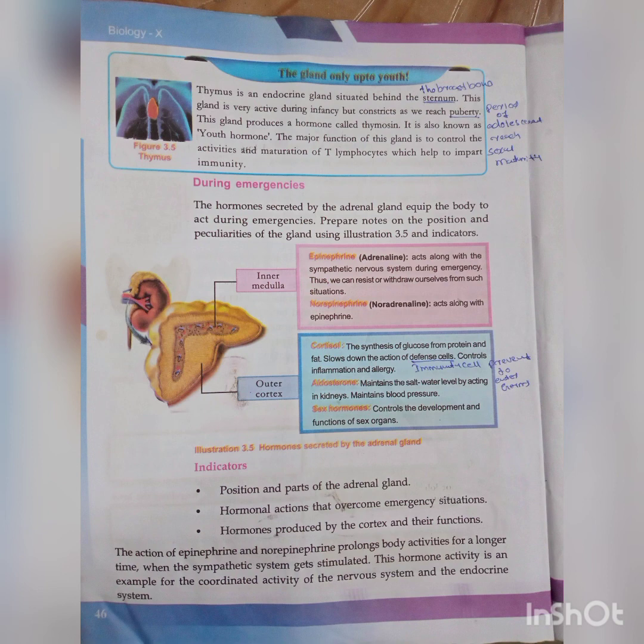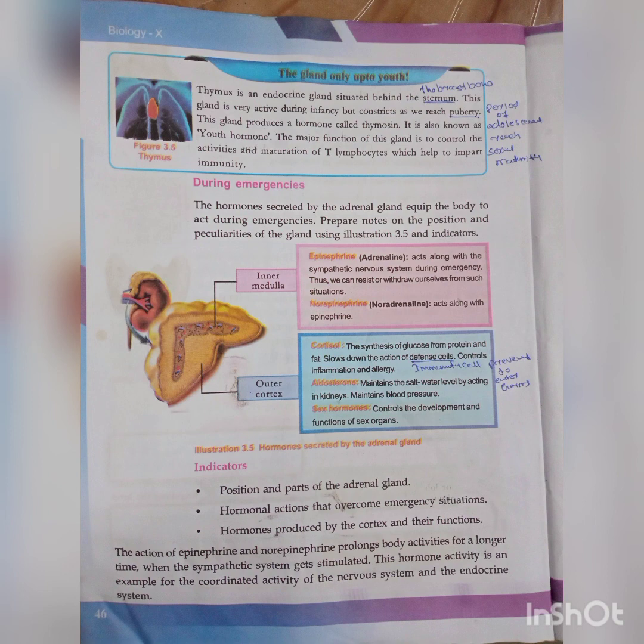Cortisol slows down the action of defense cells. Do you know what defense cells are? Immunity cells. They prevent germs or bacteria from entering our body. That cell is known as a defense cell. Understood?